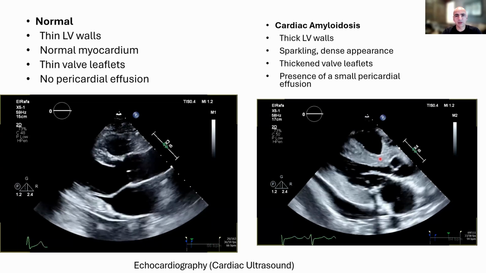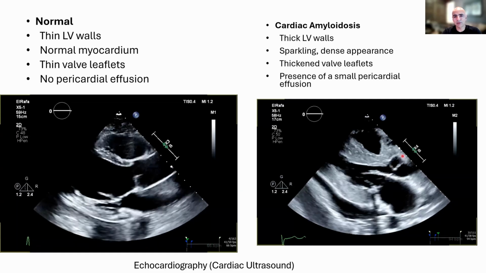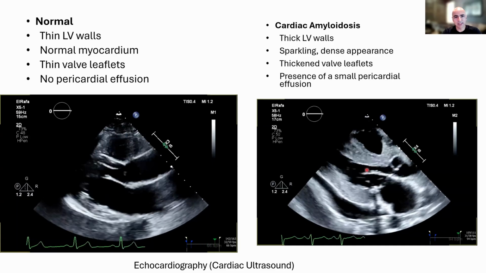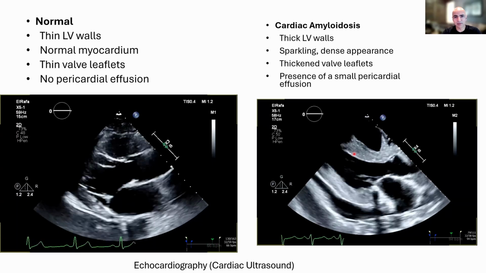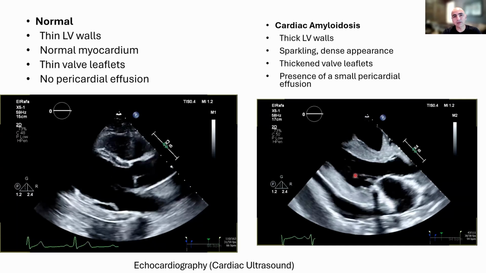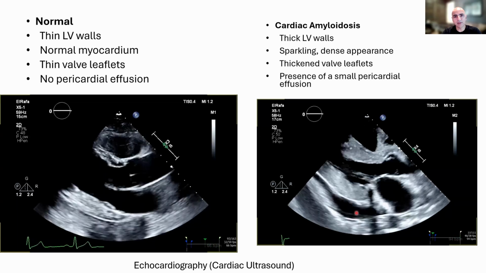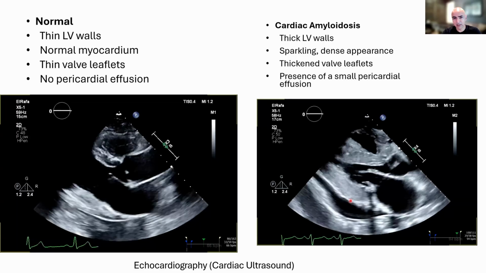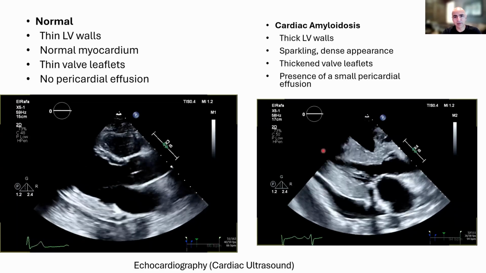Now, when you look at this image on the right, this is a patient who has cardiac amyloidosis. As you can see, these walls, the septal wall and the posterior wall, are now much thicker, very dense, and very bright in appearance. This sparkling, dense appearance is pretty common in patients who have infiltrative heart disease, specifically amyloidosis. What you also see is there's a dark space behind the heart. This is a small pericardial effusion. Due to the amyloid infiltration, there is inflammation around the heart. That inflammation can give rise to a small amount of fluid that you can see around the heart.